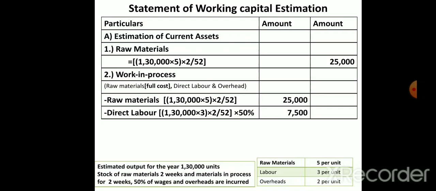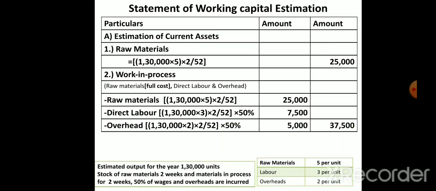So into 50 percent we have to multiply. 1,30,000 into 3 into 2 divided by 52 into 50 percent, if you calculate, you will get 7,50,000. This is the total direct labor you need for work in progress. Next we have overheads. Overhead is also 1,30,000 into, but in the adjustment they have given overhead is 2 per unit.